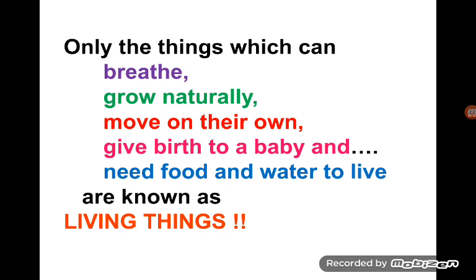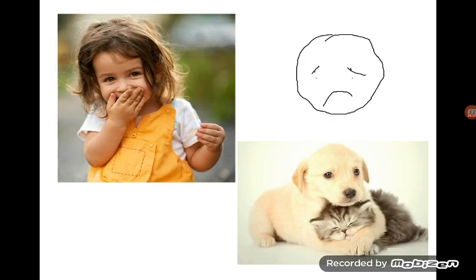In addition to this, living things have emotions. They can laugh, they can cry, they can feel, and they can respond because they have sensory organs. That is why when you get hurt, you cry. Have you ever seen a car crying? No. You feel happy when you get a chocolate. But can any toy be happy? Can it show its happiness? No. So, in this way, living things are different from non-living things.